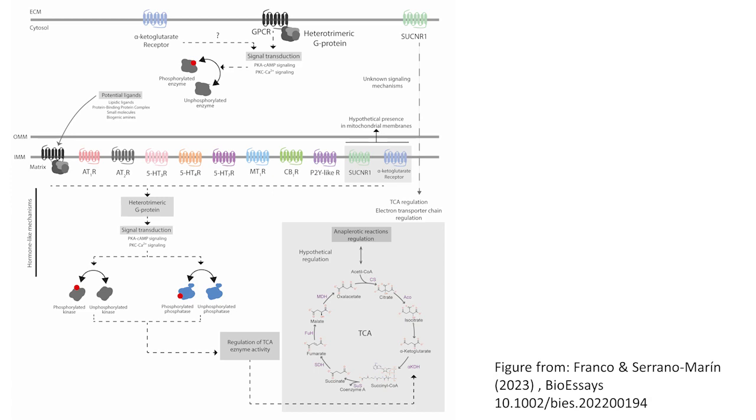GPCRs is the most populated family in the mammalian proteome. Their gene sequence is highly conserved along evolution. Interestingly, in recent years, serotonin, cannabinoid, angiotensin, and purinergic receptors have been found in mitochondrial membranes.